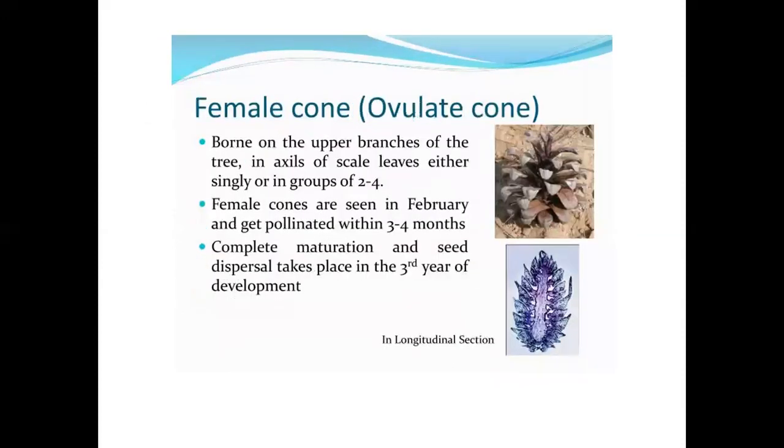Female cone or ovulate cone is borne on the upper branch of the tree in the axil of scaly leaves, either singly or in groups of 2 to 4. Female cones are seen in February and get pollinated within 3 to 4 months. Complete maturation and seed dispersal take place in the third year of development.